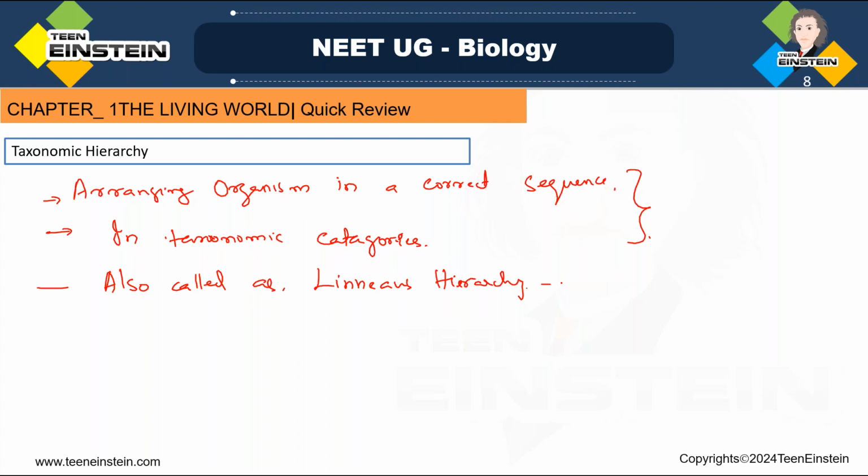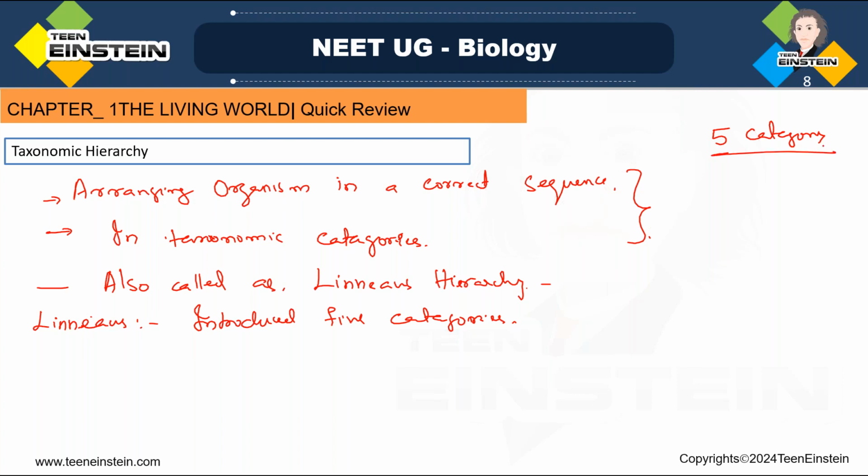And Linnaeus introduced 5 categories in the taxonomic hierarchy. Which are the 5 categories?